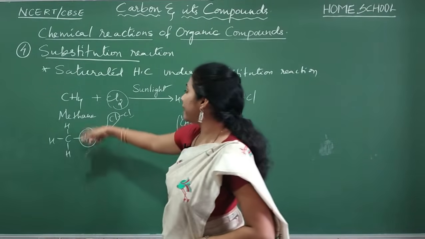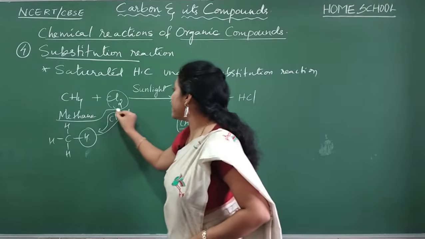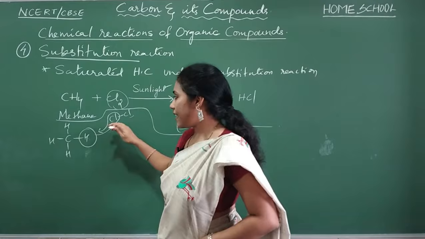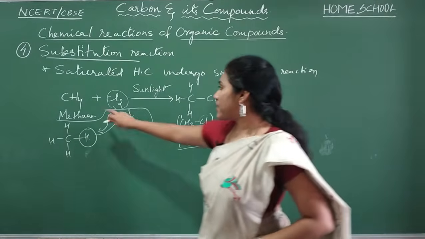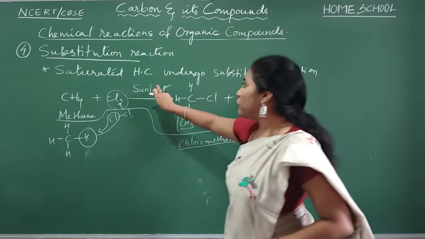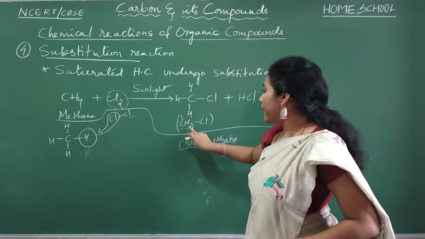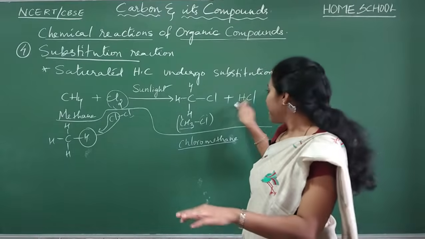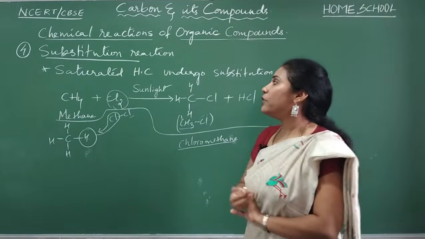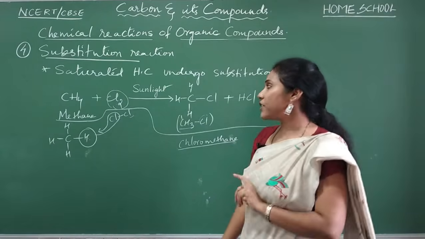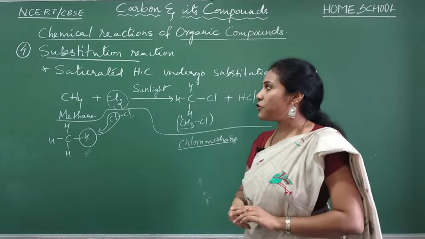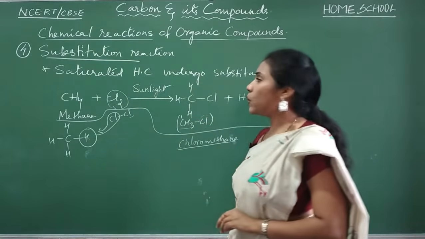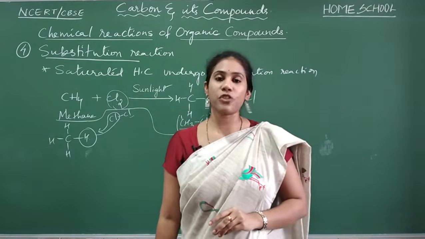And you must be able to write this example. This is the example, guys. Okay, you need not mention all this. This is just for your understanding sake. I have written like this. Just write methane plus Cl2. Above the arrow mark show sunlight. What is the product? CH3Cl. What is the other product, which we call the byproduct? HCl. Okay, so this much is the example you have to write. And after that, one condition. Which can undergo substitution? Saturated or unsaturated? Definitely it is saturated hydrocarbons only that can undergo substitution reaction.